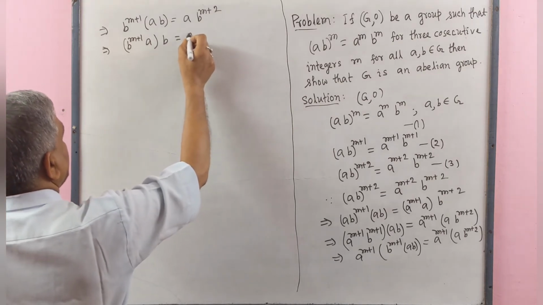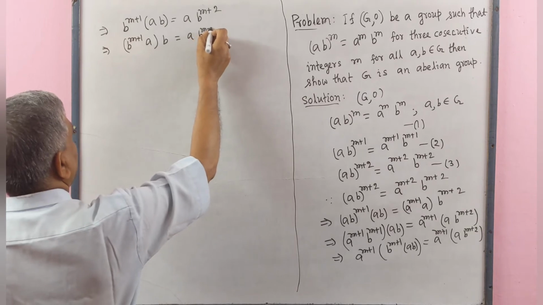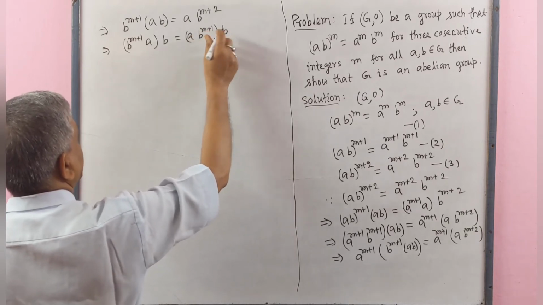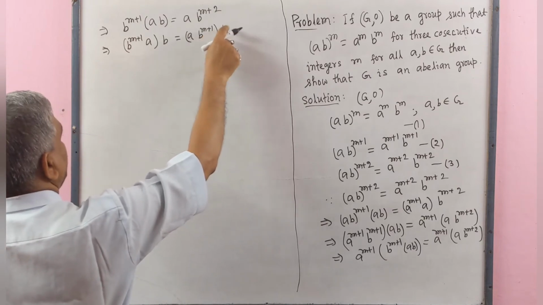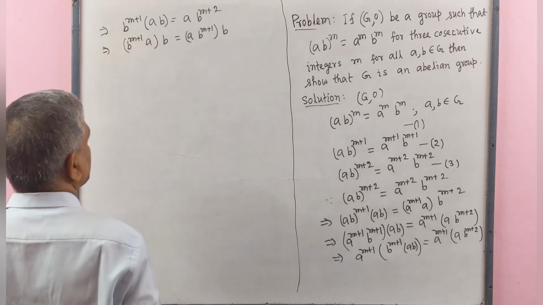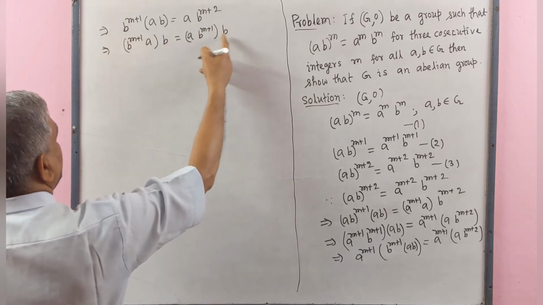Here we may write A B^(m+1), and we may write B outside, B^(m+1) and B gives B^(m+2). Here we see B on the right side.